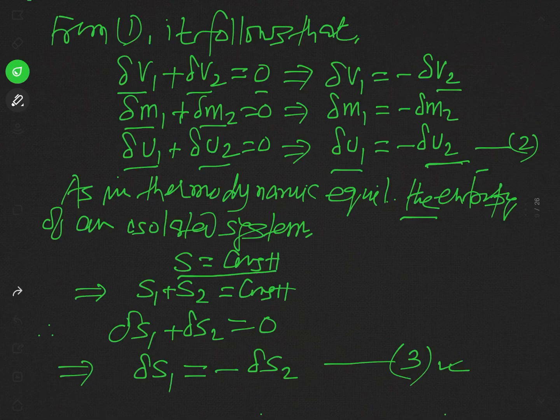As S is also an additive property, if S1 and S2 are the entropies of the two phases of the system, then S will be S1 plus S2, and that S1 plus S2 will be constant. And so if we take a change of it, the result will be delta S1 plus delta S2 equal to 0, and so delta S1 will be equal to minus delta S2. Say this is equation 3.